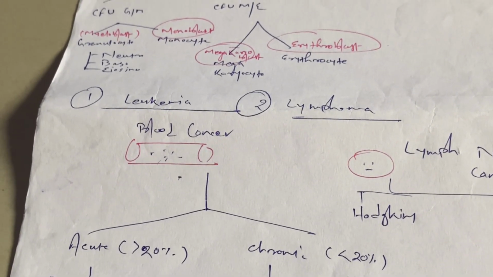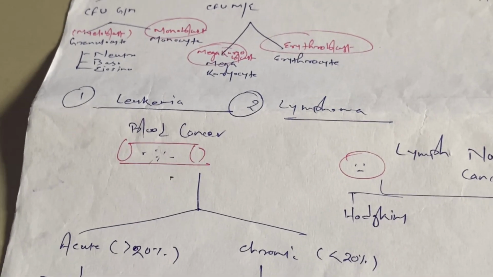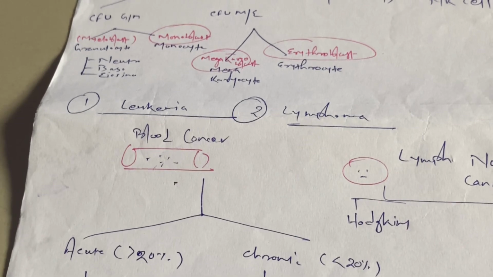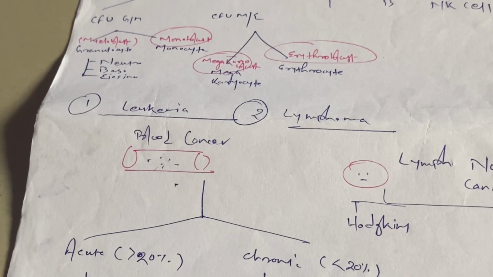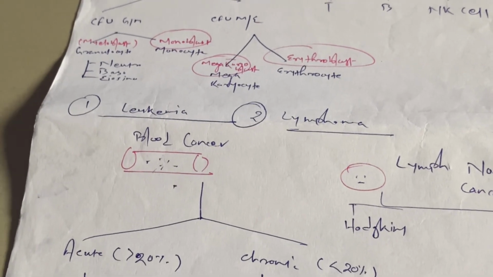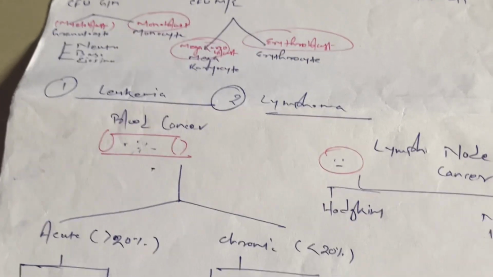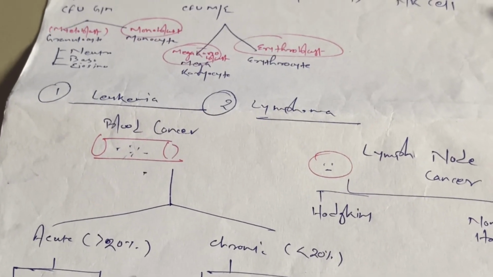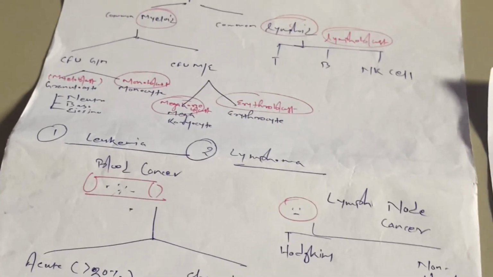In case of these diseases, these won't produce only a single lineage. I mean, you can't say from myeloid only RBC will be formed, or from lymphoblast only T lymphocyte, or something like that. That doesn't happen here, right? Various types of cells are found in leukemia.